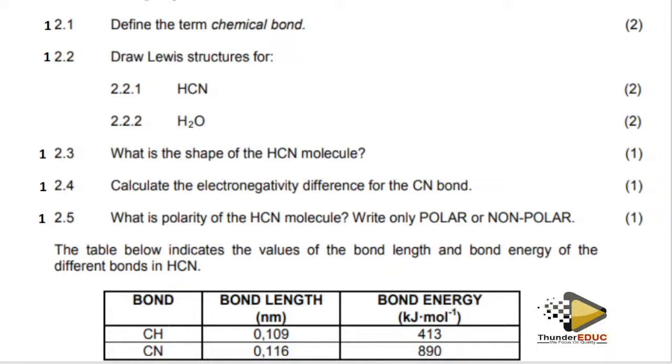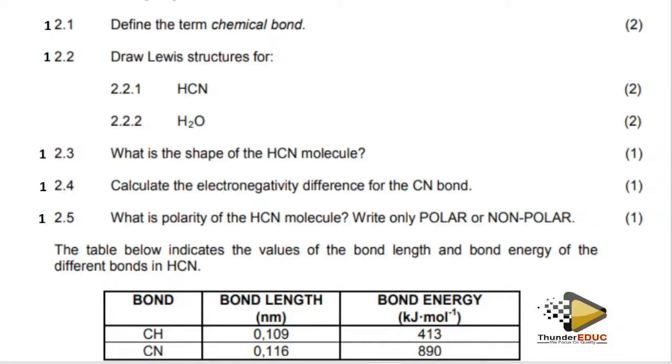It must be a force of attraction between atoms, or it can be between the molecules or between the ions, so that they form the molecule. Force of attraction between two different atoms. It can be atoms.